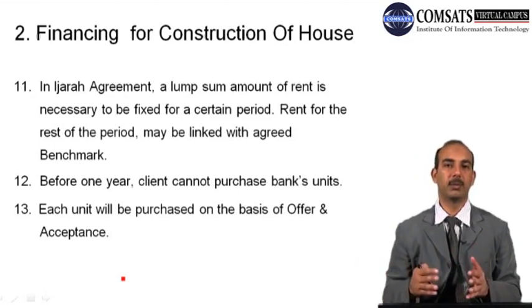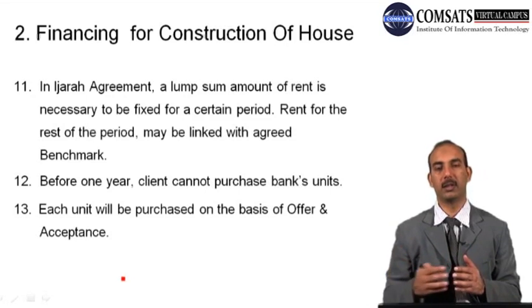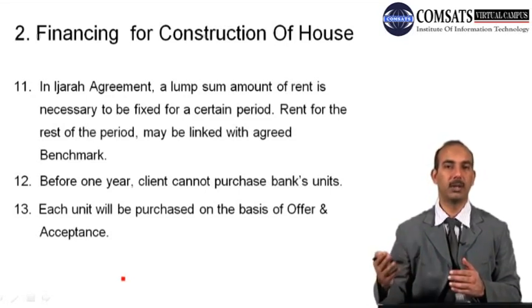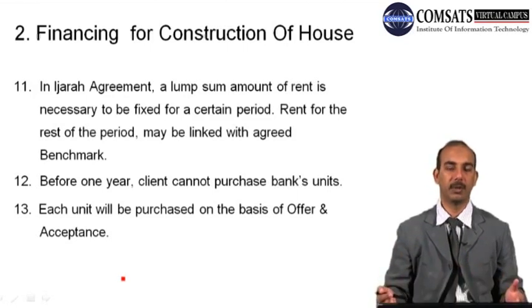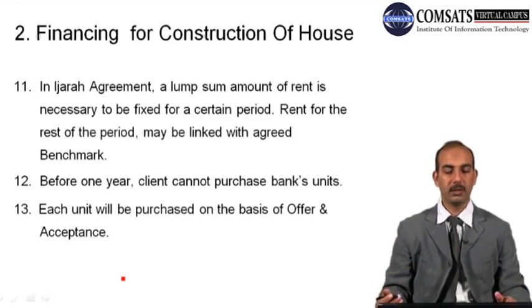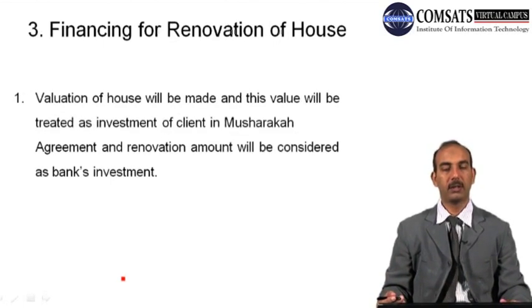Otherwise, it is up to the parties: if they agree, they can start selling the units after 6 months, after 9 months, or after 1 year, or after any time period. And each unit will be purchased on the basis of offer and acceptance to make it a valid sale contract. And at the third place, financing for renovation of a house.